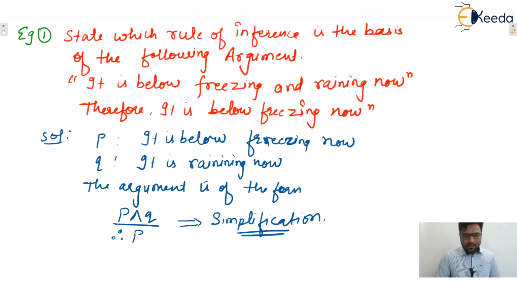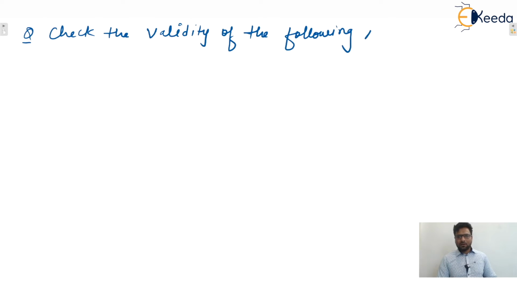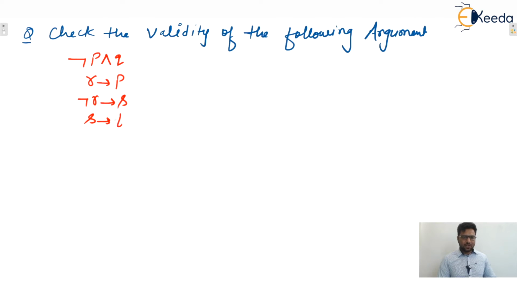Now next example, let us consider one more example. Check the validity of the following argument. One argument is given to you and we need to check the validity. That is the question. Let's say the given argument is negation P and Q. Next one is R implies P, then negation R implies S, then S implies T.